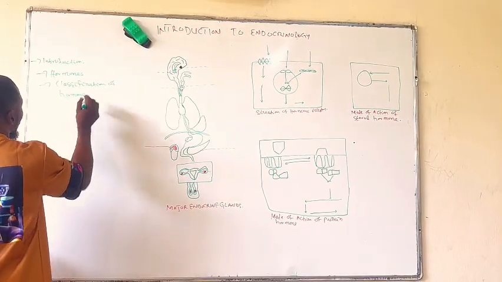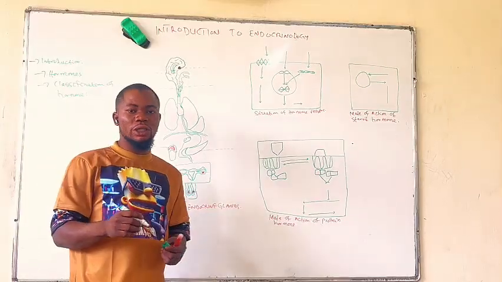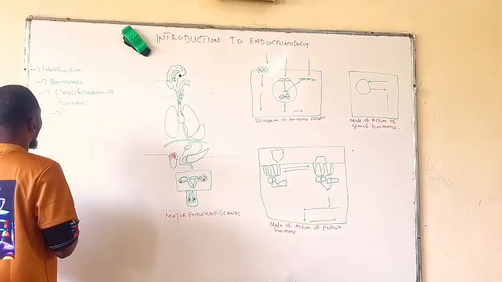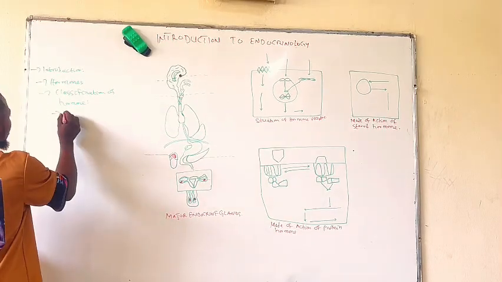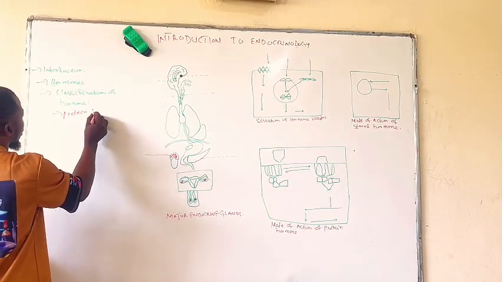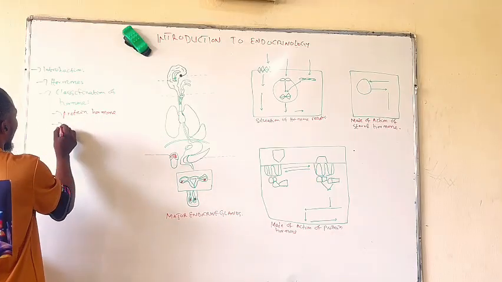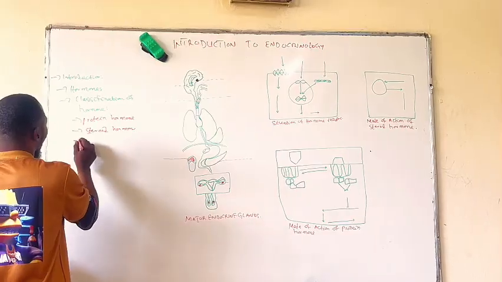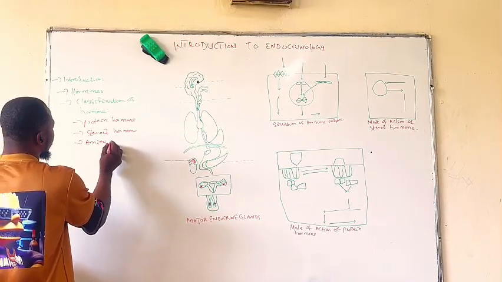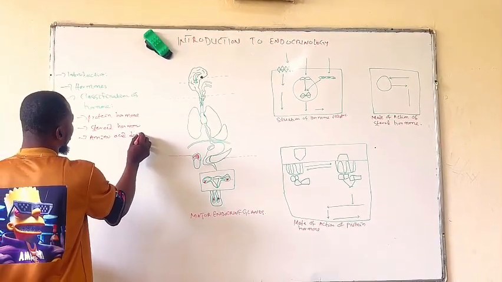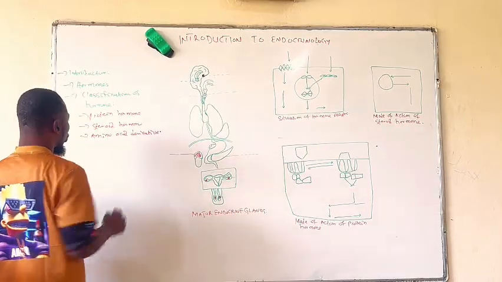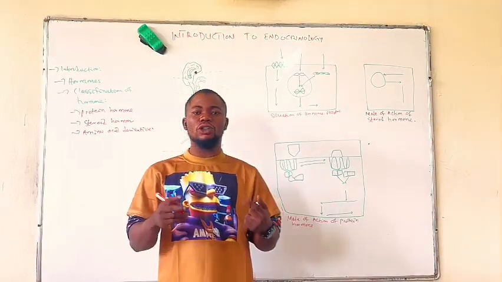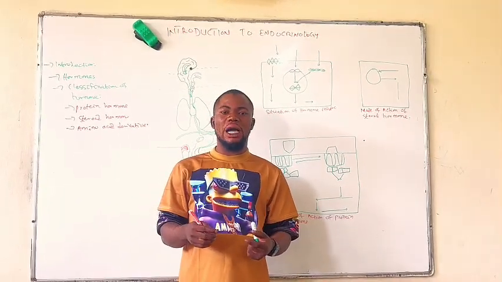Based on the chemical nature, there are majorly three types of hormone: protein hormones, steroid hormones, and amino acid derivative hormones.